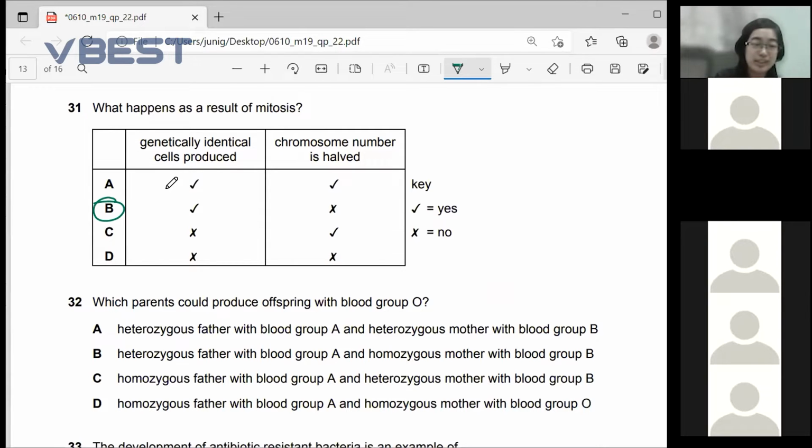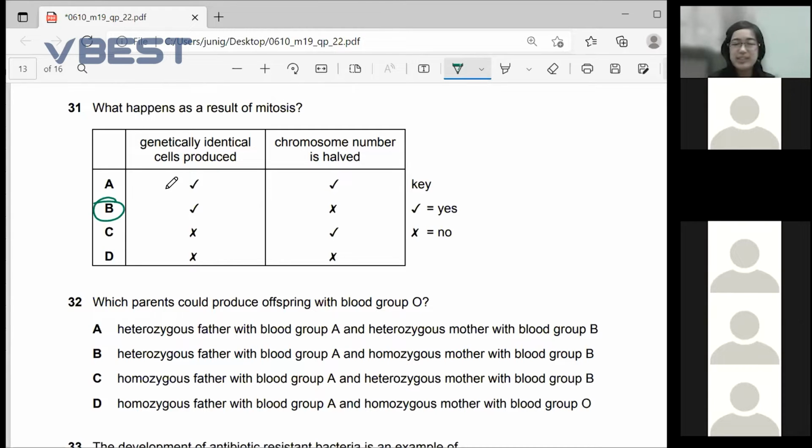Any tips for ways of solving? In general, first of all, mitosis is how normal cells do cell division. Meiosis is for your sex cells. Since mitosis is for normal cells, they are making identical cells where the number of chromosomes is maintained, whereas in meiosis, chromosome number is halved because they're making sex cells.